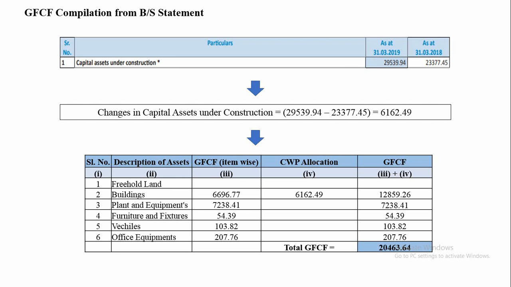It is again reiterated that there is a detailed procedure for computing GFCF, and for understanding purposes, a brief snapshot is provided here.